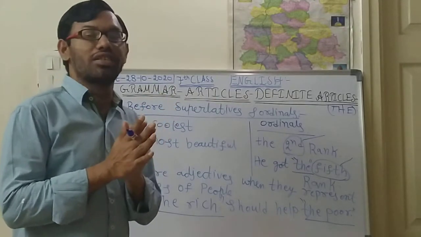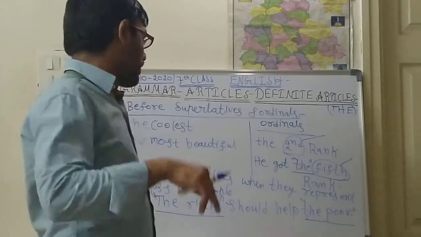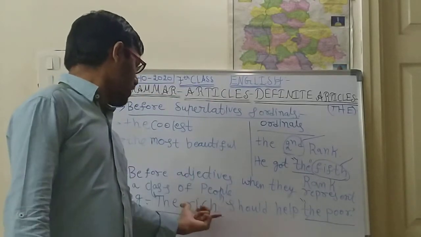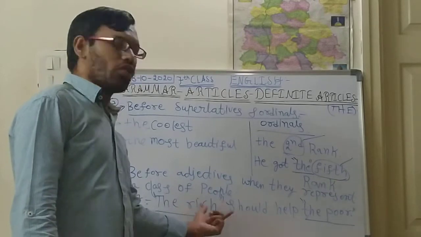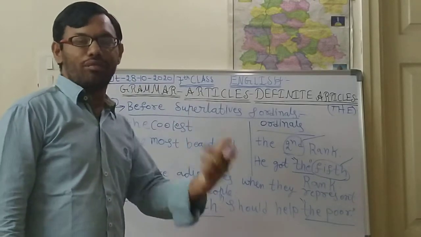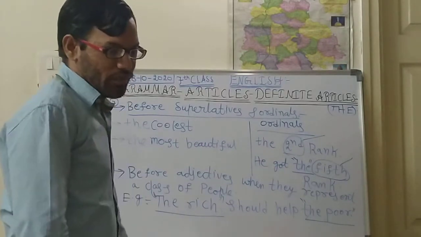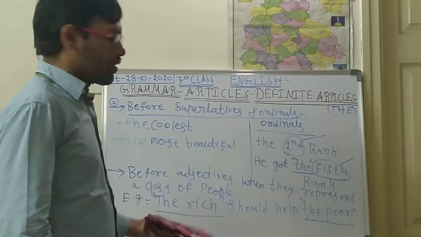Fortune favors the brave. There, the brave is also an adjective, children. So the brave, all the brave people it will be helping. Like that we will be using the adjectives. So this is about the uses.